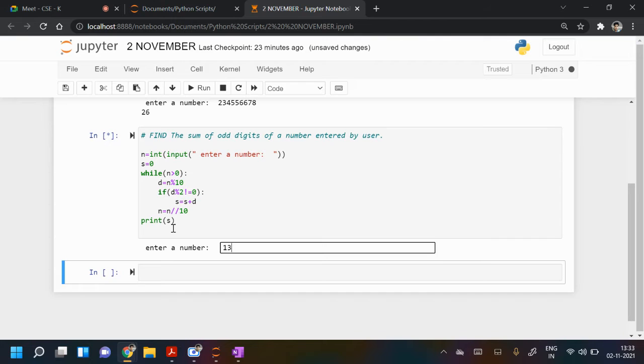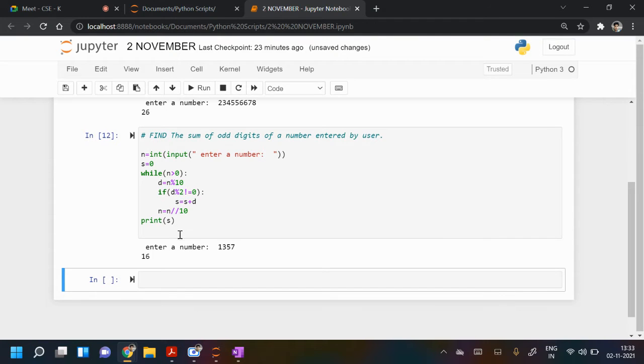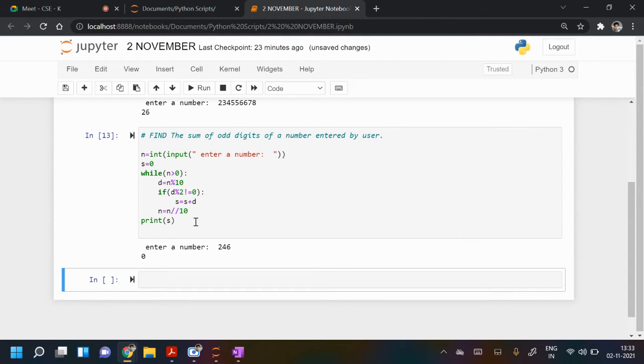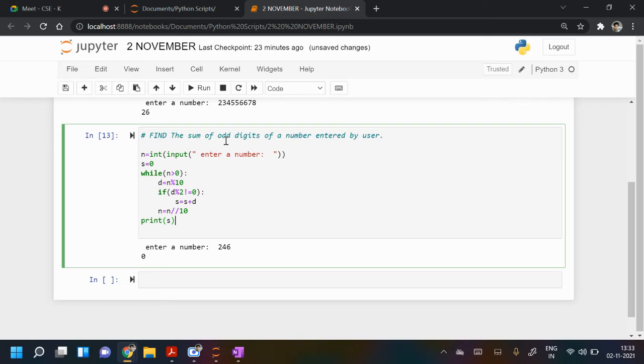So like 1357, and then 2460. Fine. So this is how I add odd digits. Just the same thing, only here we were considering digits which give remainder 0 when divided by 2. Now we write remainder is not 0. Then we add: sum is sum plus d. They were printing s.